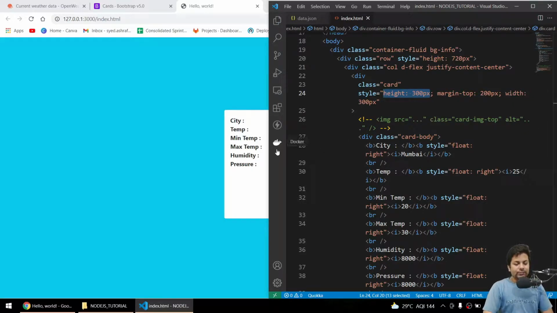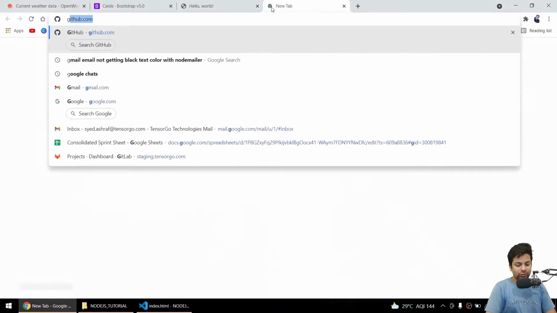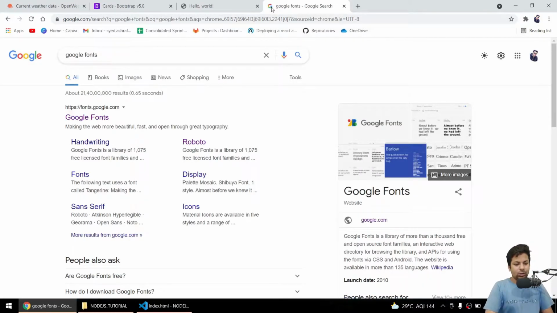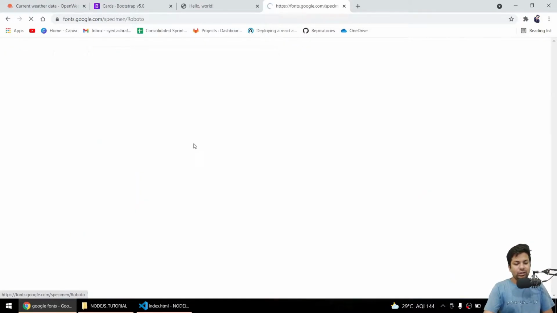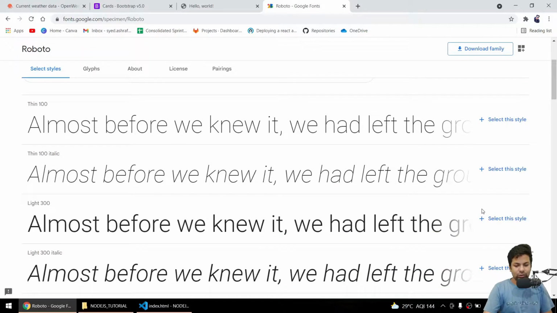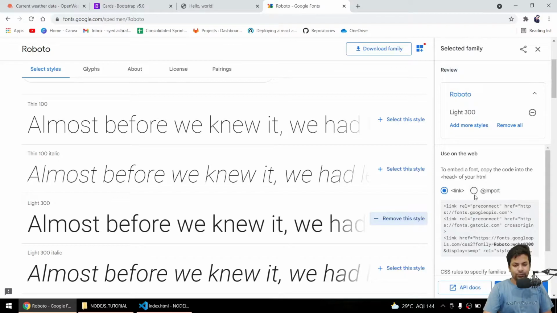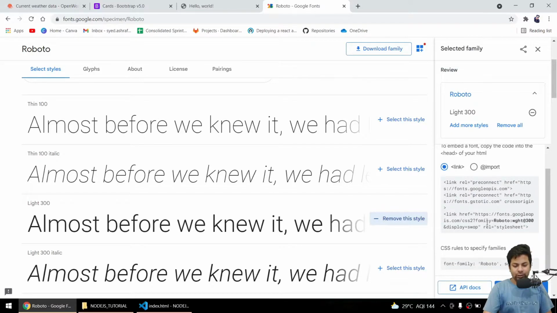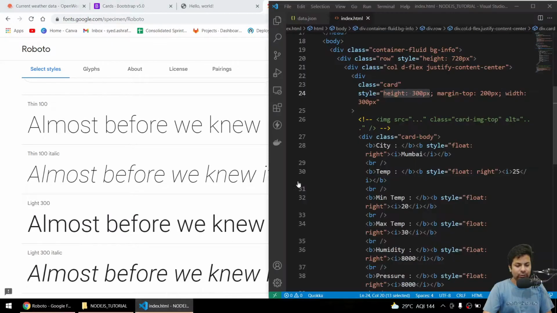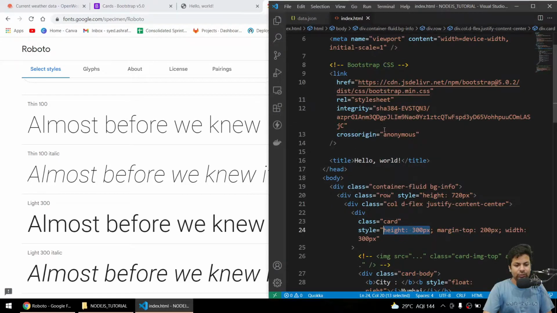Now I'll add some fonts. So I'll say Google Fonts. Roboto is the most famous font, so I'll just use this font, select this style. Then I'll say, okay, I got the link, font family. I'll just copy this link, paste it above.